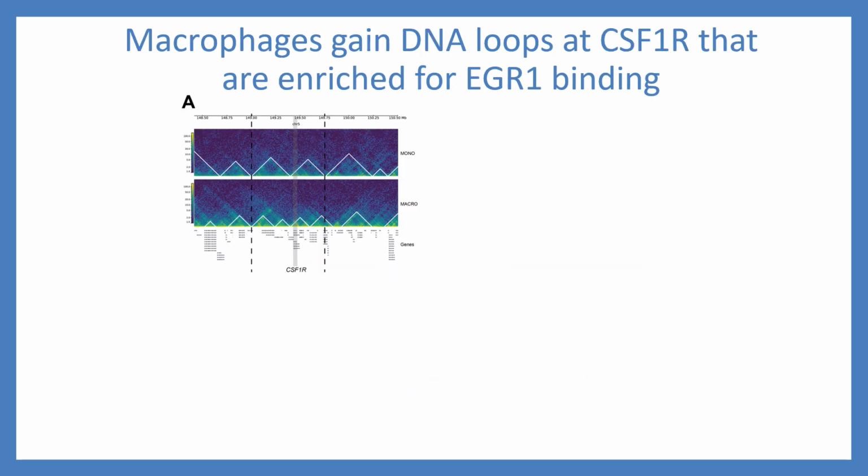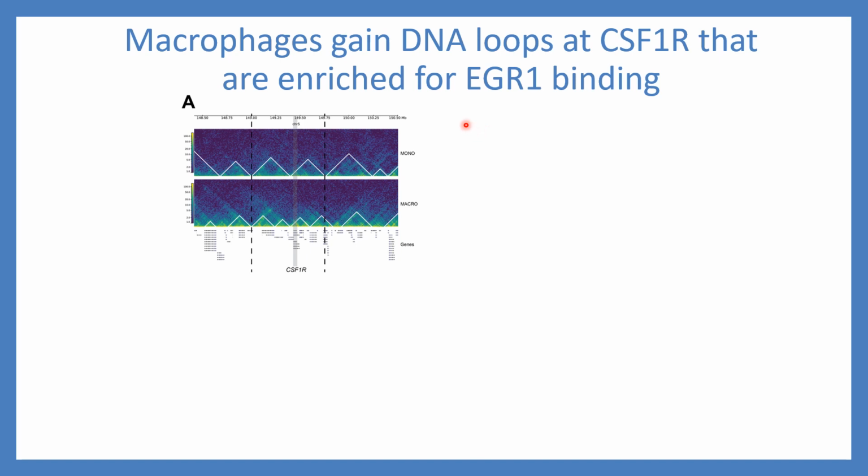So we performed Hi-C in monocytes and macrophages. First, assessing the topological associated domains, or TADs, as shown here in these white triangles. And you see that there are a number of TADs in monocytes. However, after differentiation in macrophages, these TADs then become broken down into smaller regions. This could indicate that there is an increase in transcriptional activity in these regions.